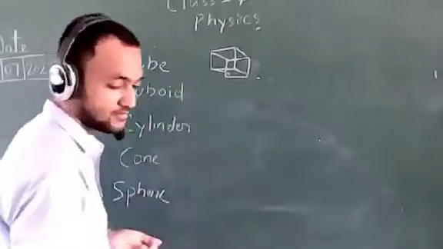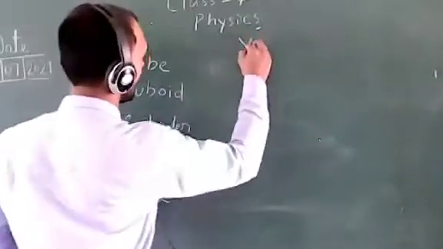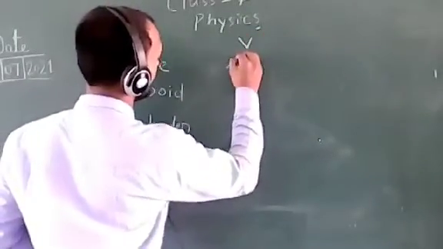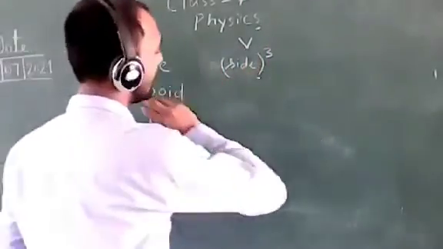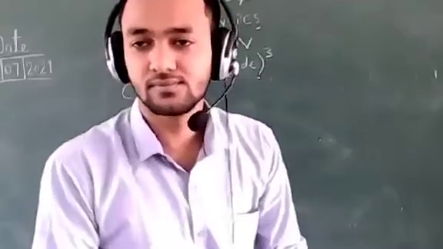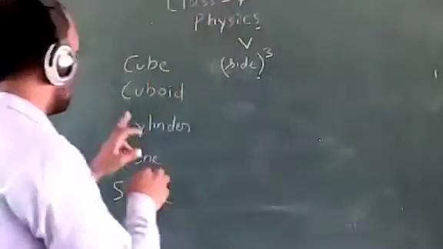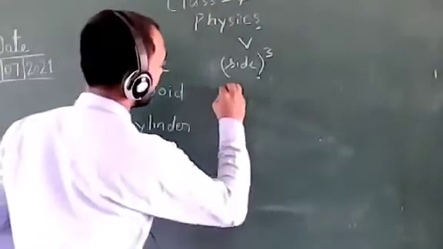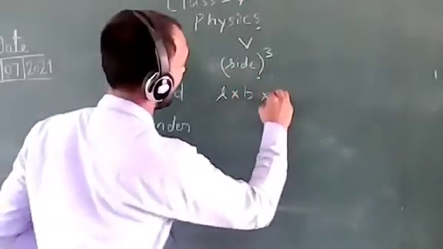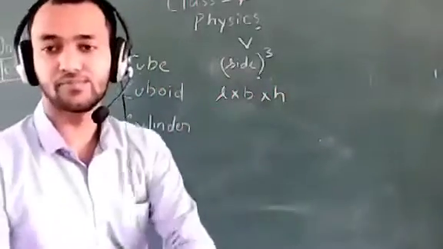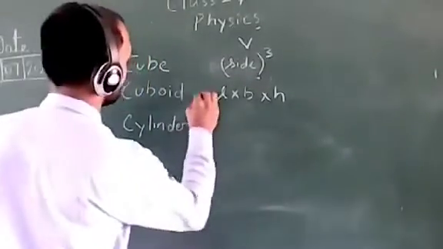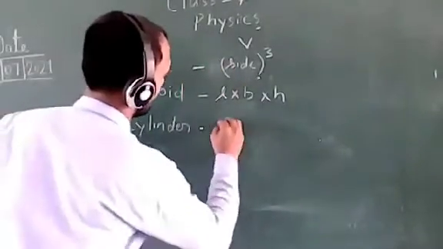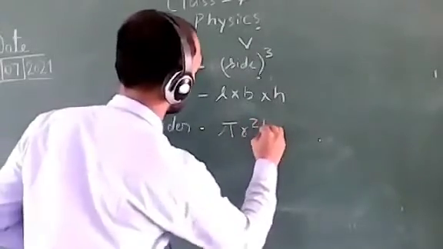So volume of cube is side cube, meaning you cube any of the sides. Now cuboid. Volume of cuboid is length multiplied by breadth multiplied by height. Okay, cylinder: pi r square h.